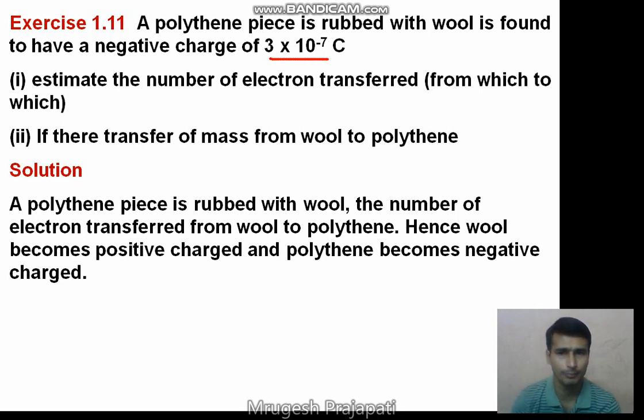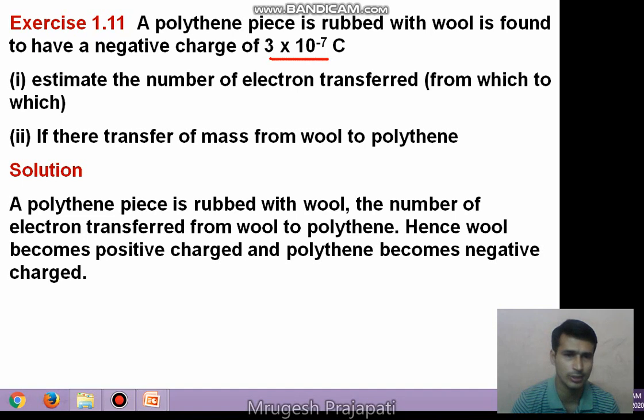So from that we can say that the electron is transferred from the wool to the polythene. That is the answer of this question.